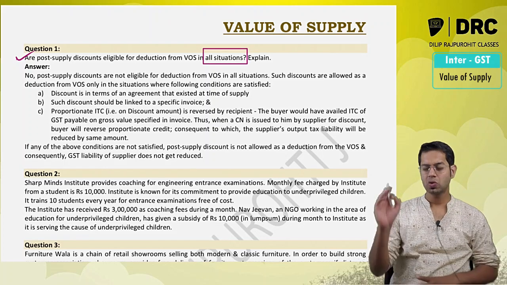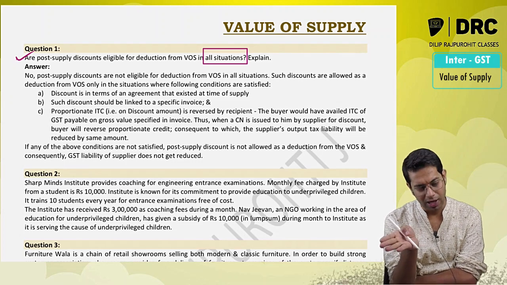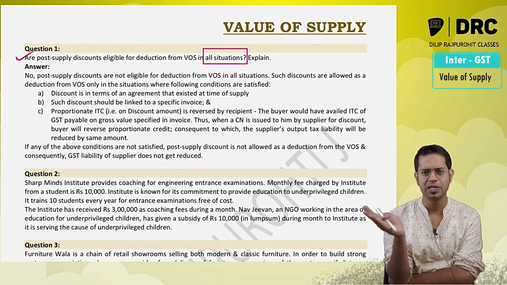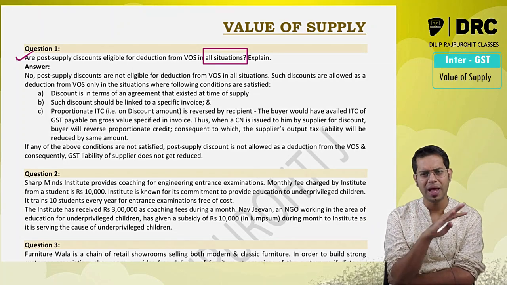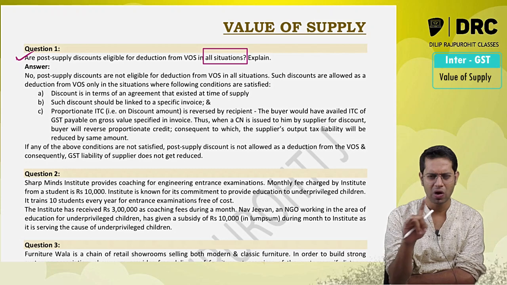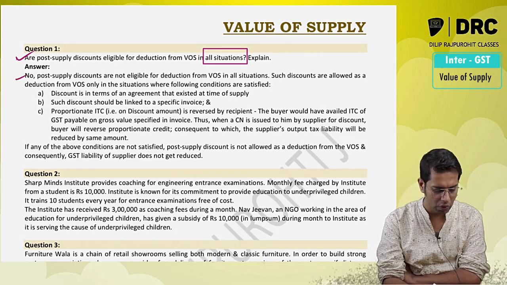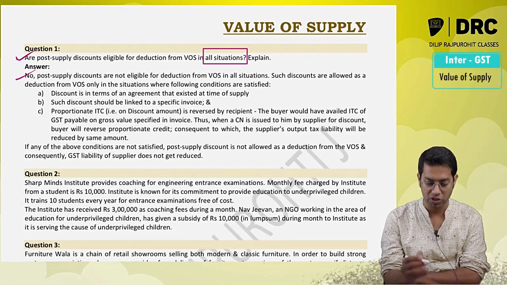Their first question only says, is the discount which is given after supply allowed to be excluded from value of supply? In all the situations, all the different cases, will the discount which is given after the supply is made by you be excluded from value of supply? Answer is no, it will not be excluded. Only if three conditions are satisfied, it will be excluded. So no, post supply discounts are not eligible for deductions from value of supply in all the situations.